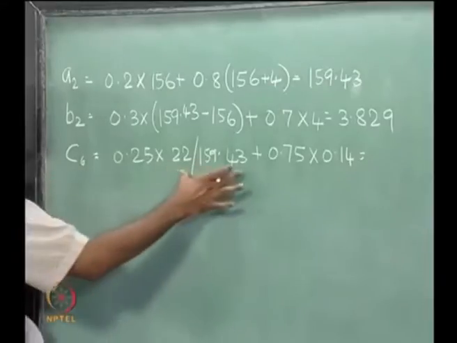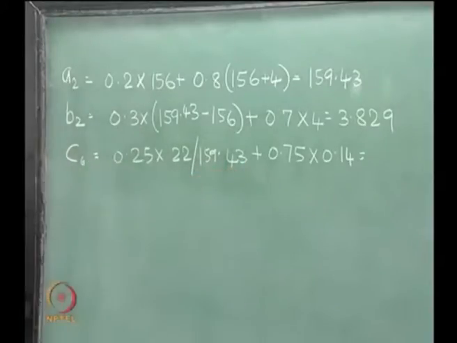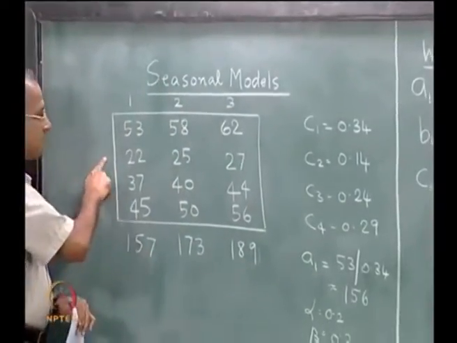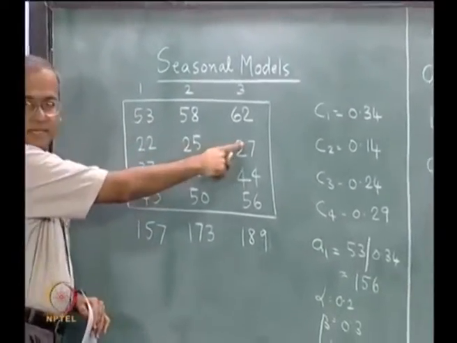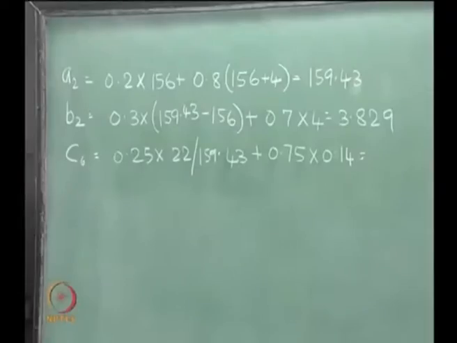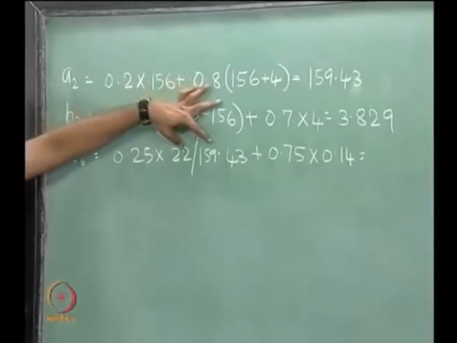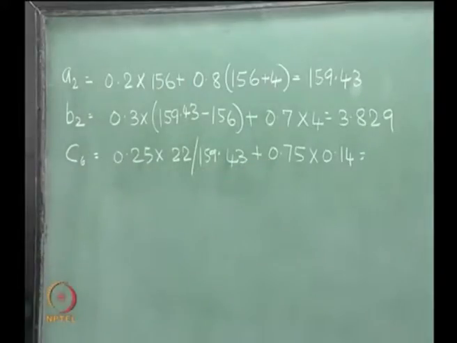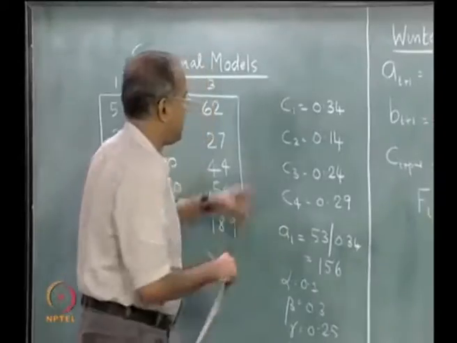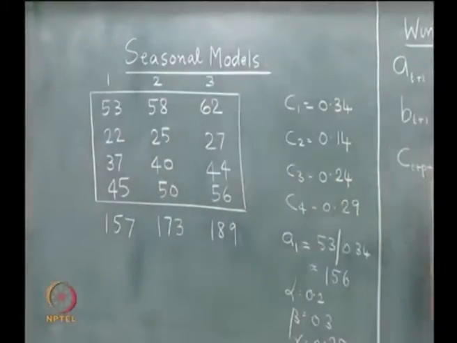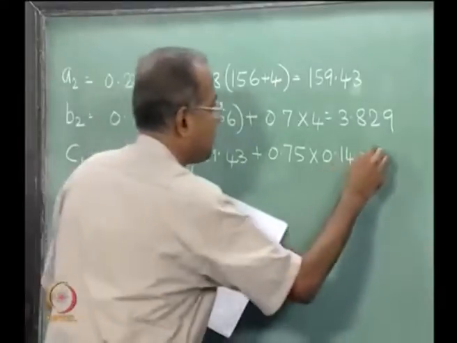So this is a measure of seasonality of this quarter, which is represented by C2, C6, C10. So 22 divided by 159.43 is a measure of seasonality, plus 0.75, which is 1 minus gamma, into 0.14, which is the initialized value for C2.